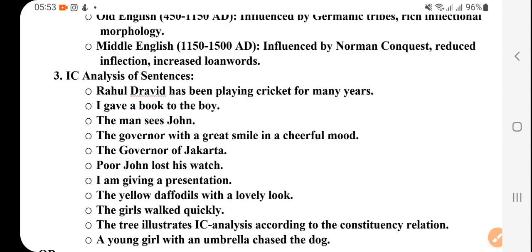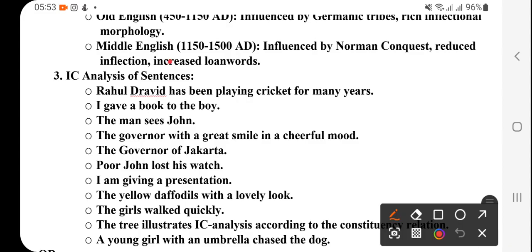And then Middle English, this was the time, 1150 to 1500 AD, influenced by the Norman conquest, right? So that's history, and language always goes hand in hand. So the Normans came and then reduced inflections, they changed the words and all, and then there was an increase in loan words.